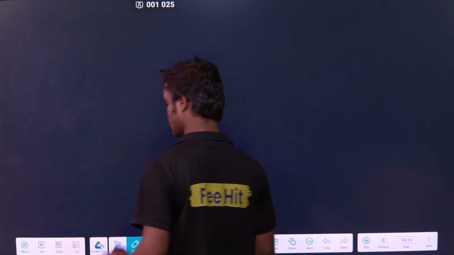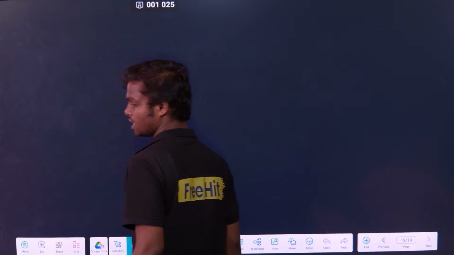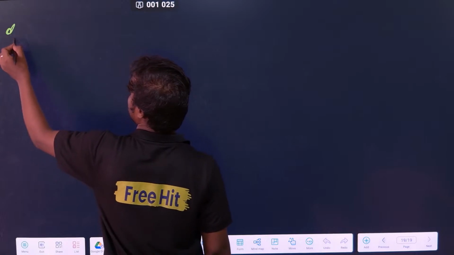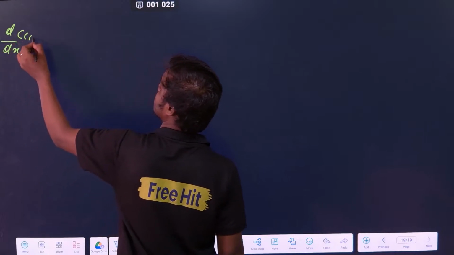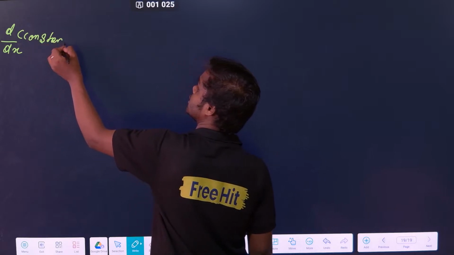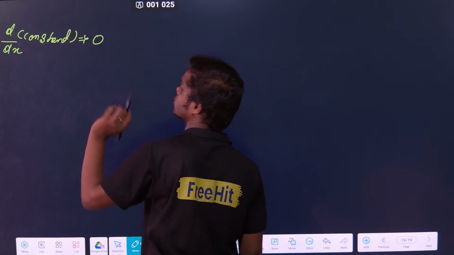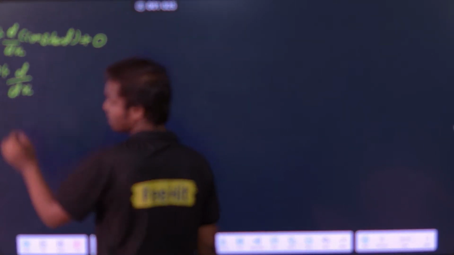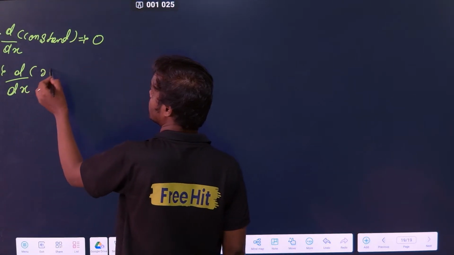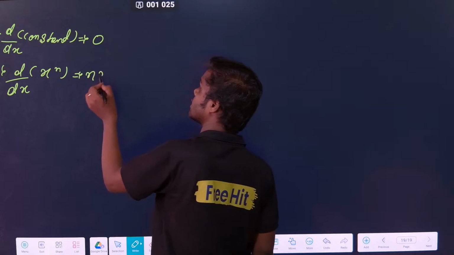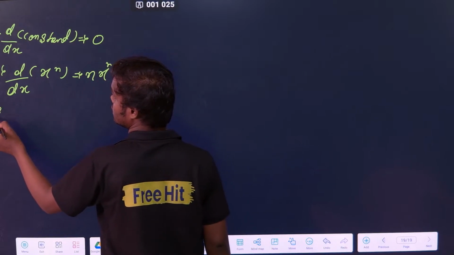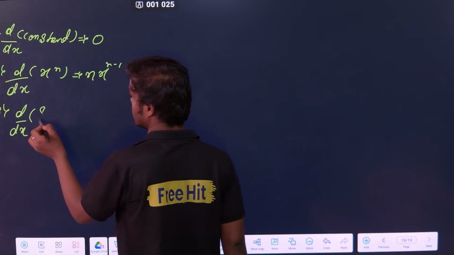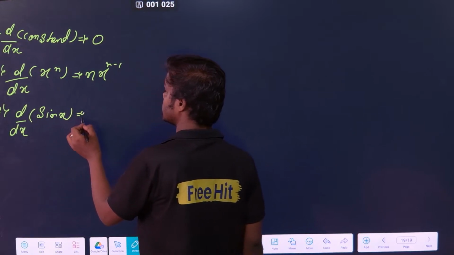What are the important formulas for differentiation? Let us do the revision of that. First, the important rule: differentiation of a constant. This is the only formula which most of the time you will get in physics. That is 0. Second, differentiation of x to the power n is n x to the power n minus 1. Third, differentiation of sin x, the most common function, is cos x.